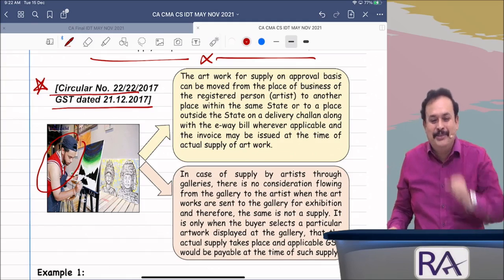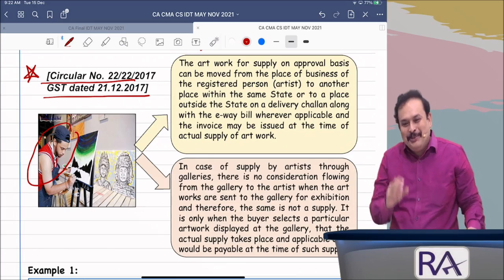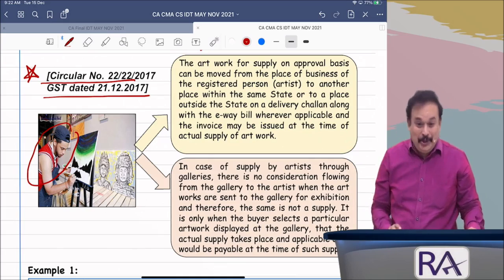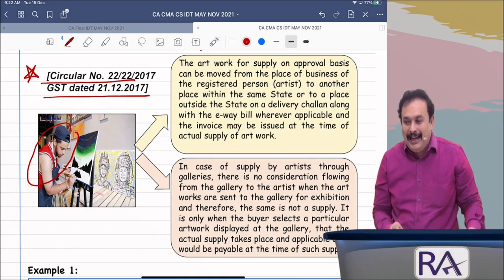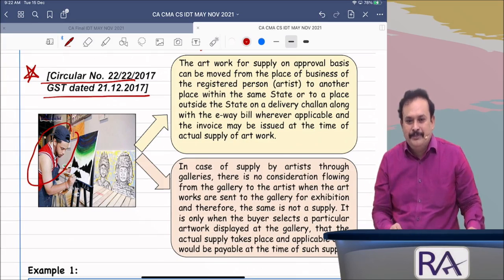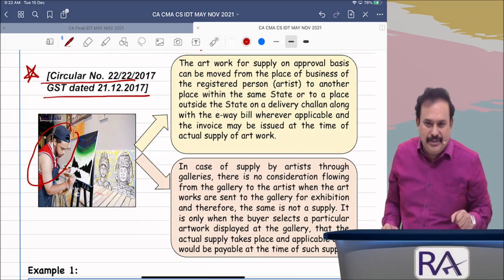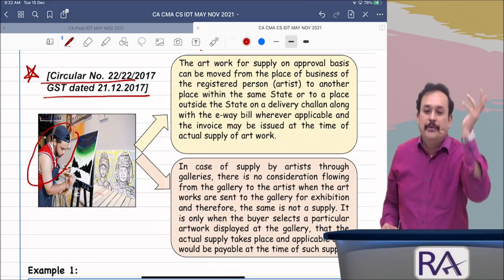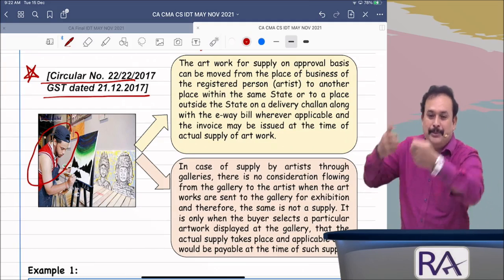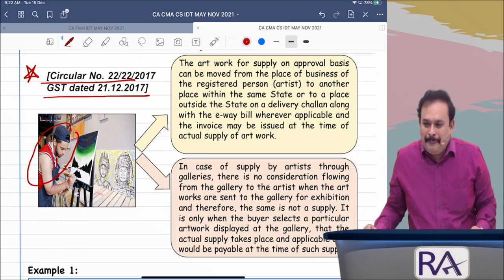Here, one point I want to clarify before going to the circular. Assume a scenario, my dear friends. It is a practical point. You are a practicing CA, and moreover, my auditor. Who am I? I am a seller of laptops. One fine day you call me, "Could you please send 4 laptops to us? We will select one among the 4, whichever is the best." Okay, sir. Immediately I send 4 new brand laptops to your office. You have not selected any. Is it a supply?